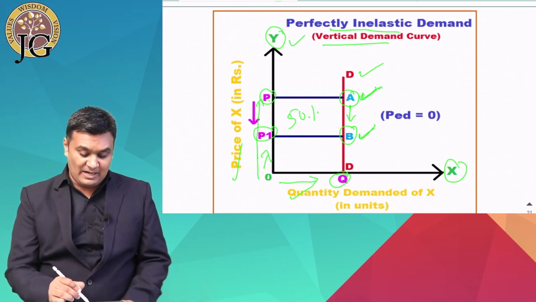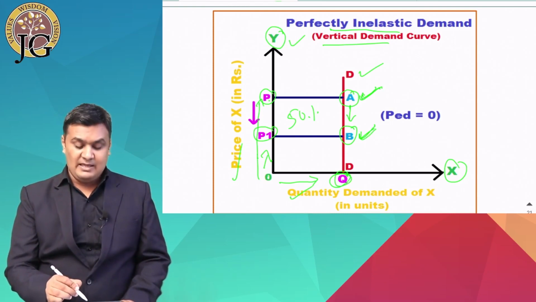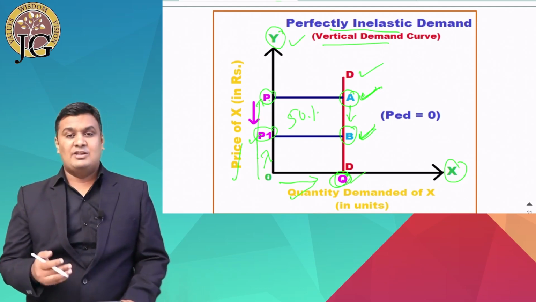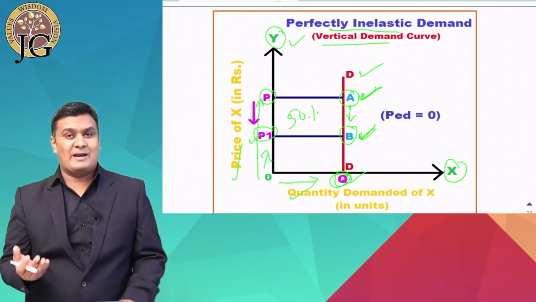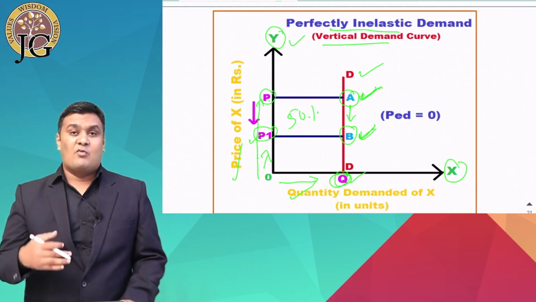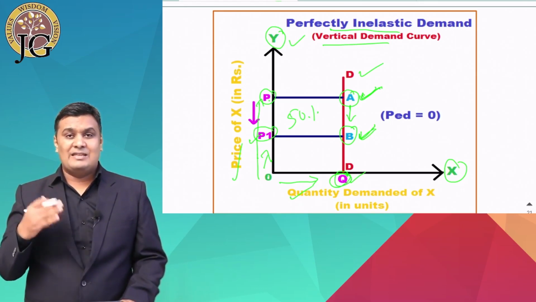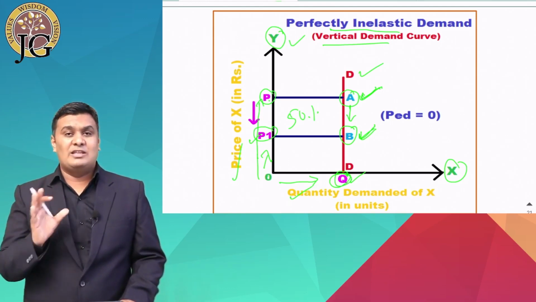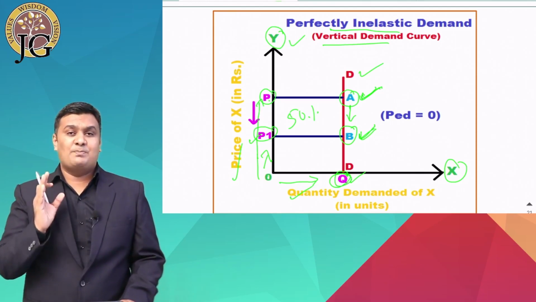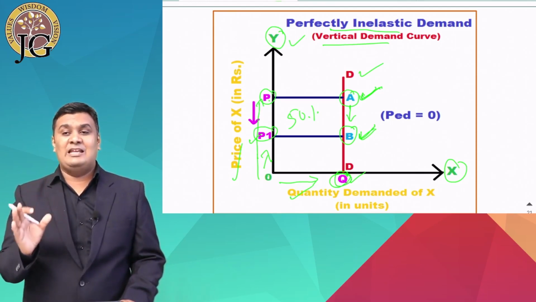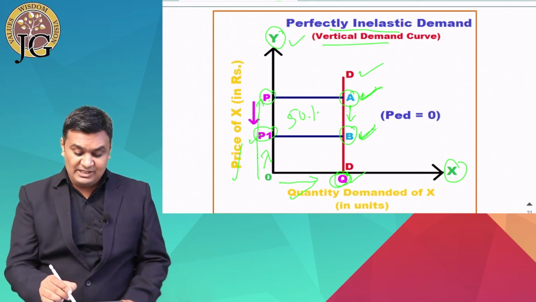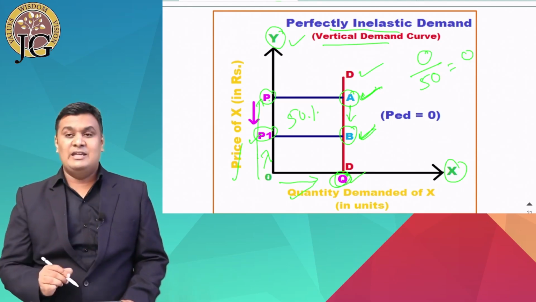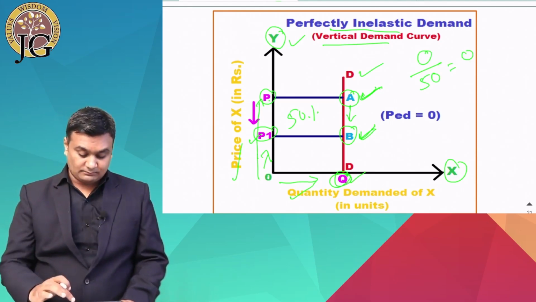At point A our demand is Q, and at point B, even at price P and even at price P1, in both prices the demand will remain the same. Whatever price change there is, it will not affect the demand at all. When there is no change in demand due to change in price, it is known as perfectly inelastic demand. So when the change in demand is 0 and the change in price is 50, the answer will be 0.